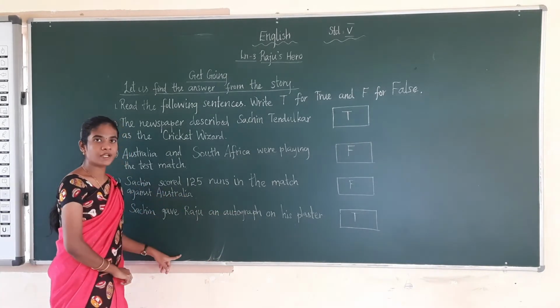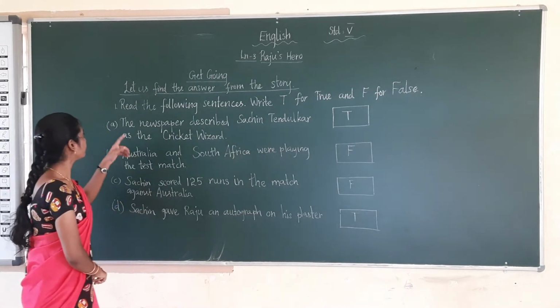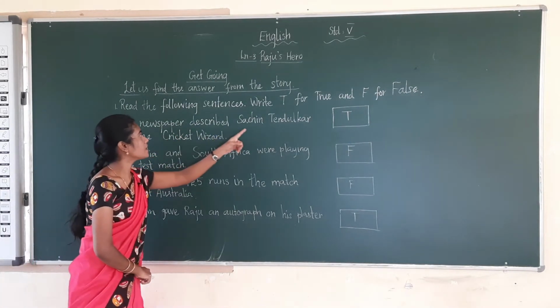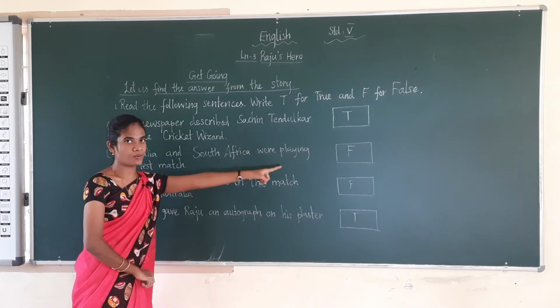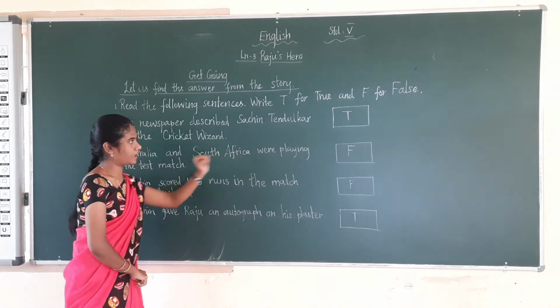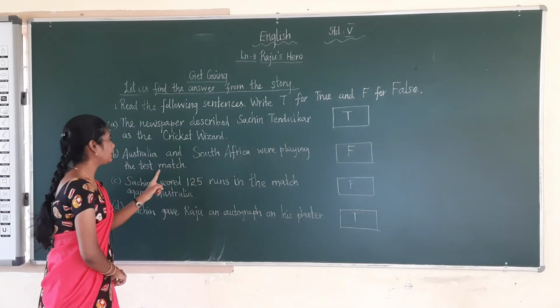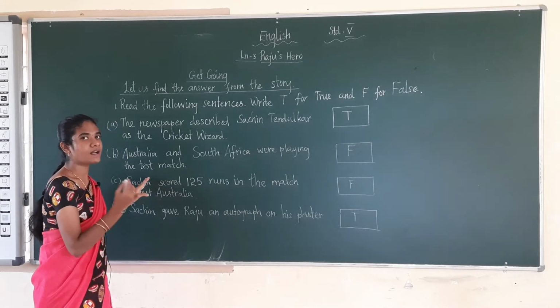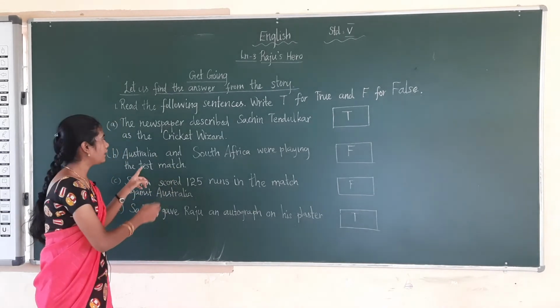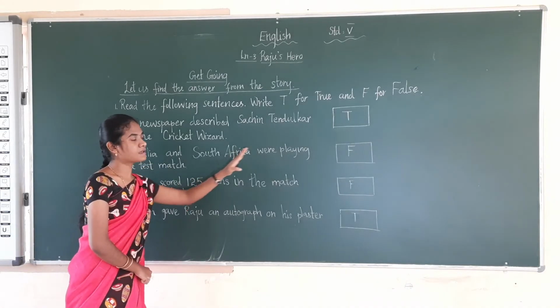Students, copy down these things in your notebook. Again, I am repeating. The newspaper described Sachin Tendulkar as a cricket wizard. So the statement is true, and you put T to that. The next one, Australia and South Africa were playing the test match. Only India and Australia were playing, but here they have given Australia and South Africa. So this statement is false.